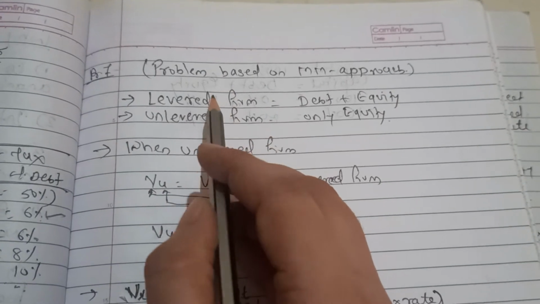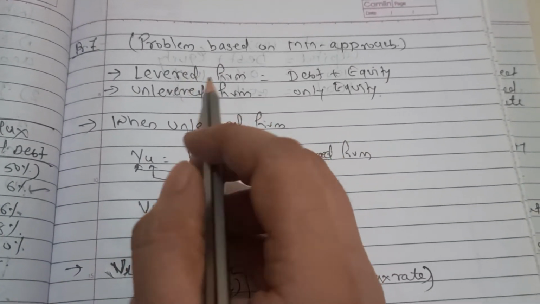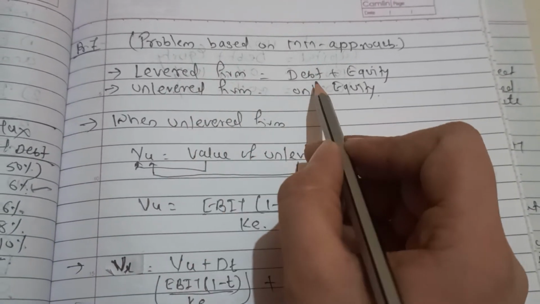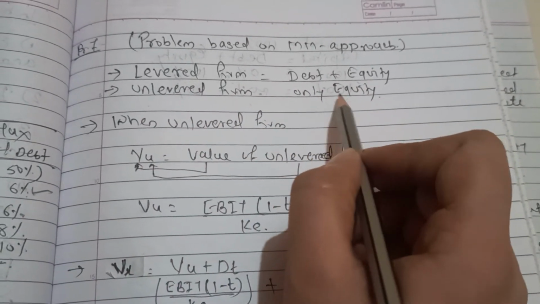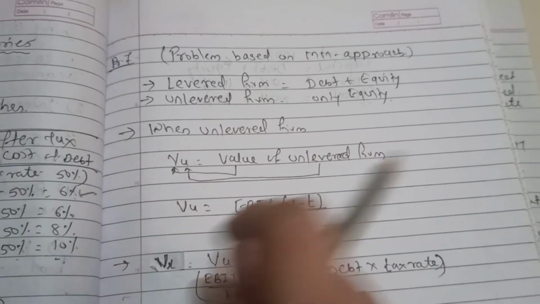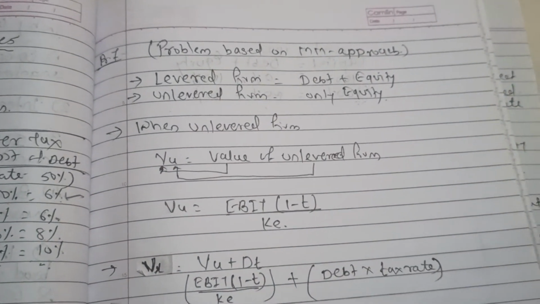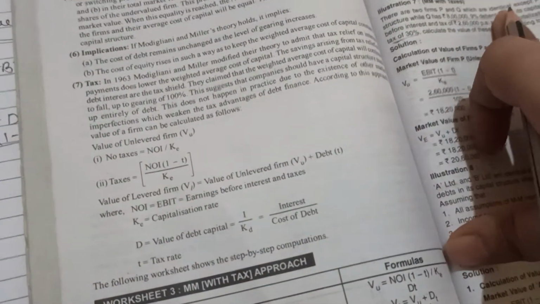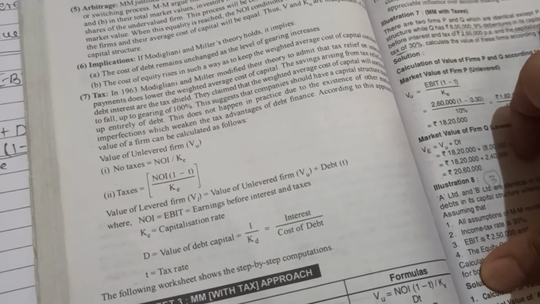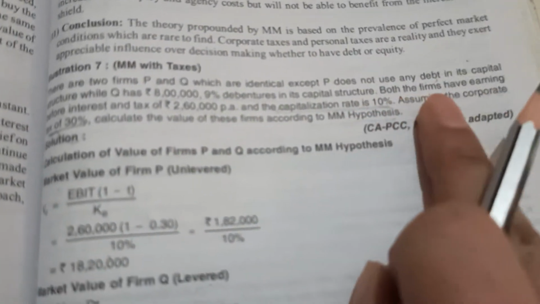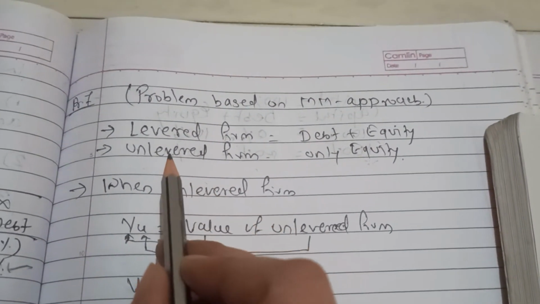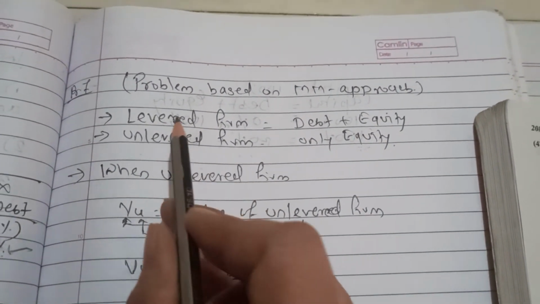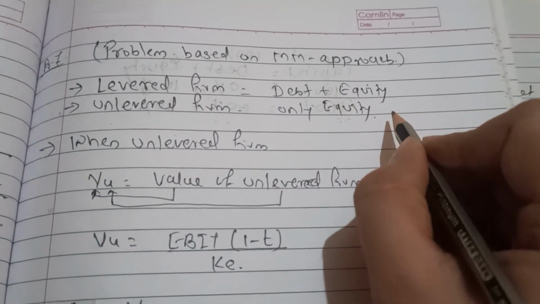First we'll see what a levered firm was. A levered firm was a combination of debt and equity, and an unlevered firm will have only the equity proportion. Now they are saying P and Q are identical except P does not use any debt, which means P is an unlevered firm and Q is a levered firm. Am I right?